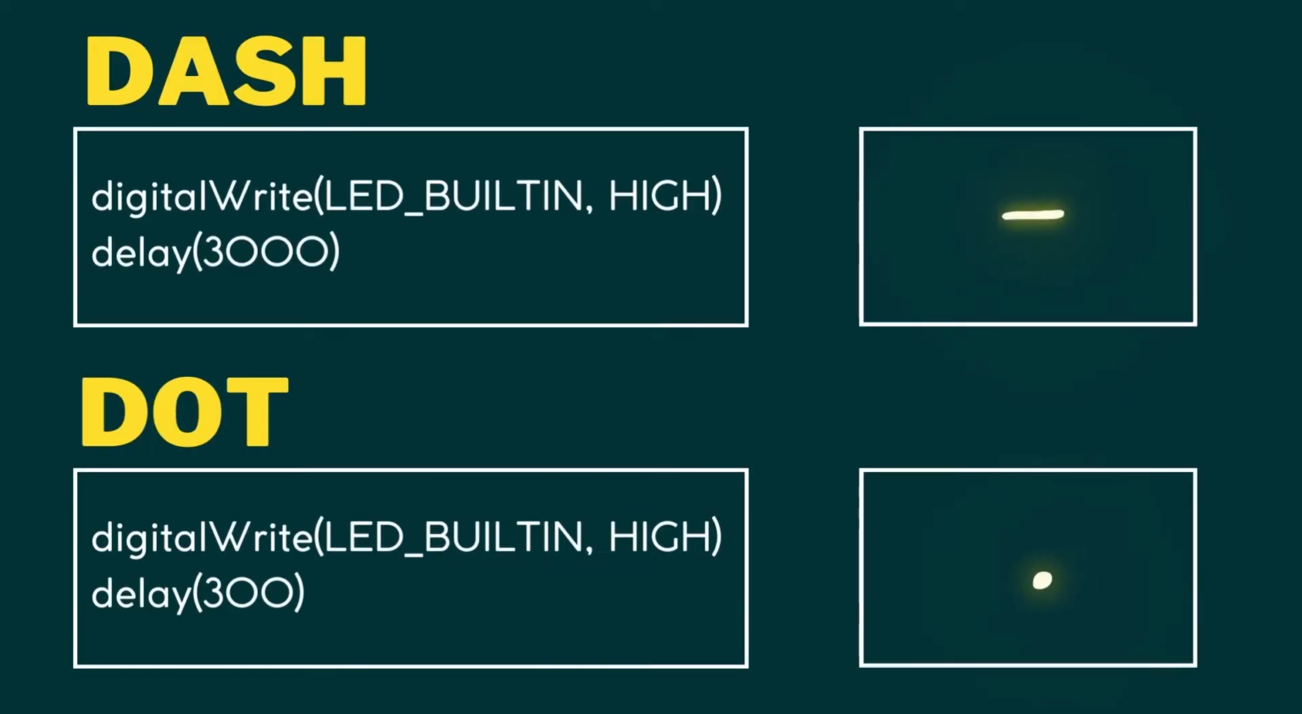To represent dash, the delay of the blink can be increased like shown here. The delay is set to be 3000, whereas for representing a dot, the blink time can be reduced like done here. The delay is set to be 300. Hence, a long blink will mean it's a dash, whereas a small blink would mean a dot is being presented.